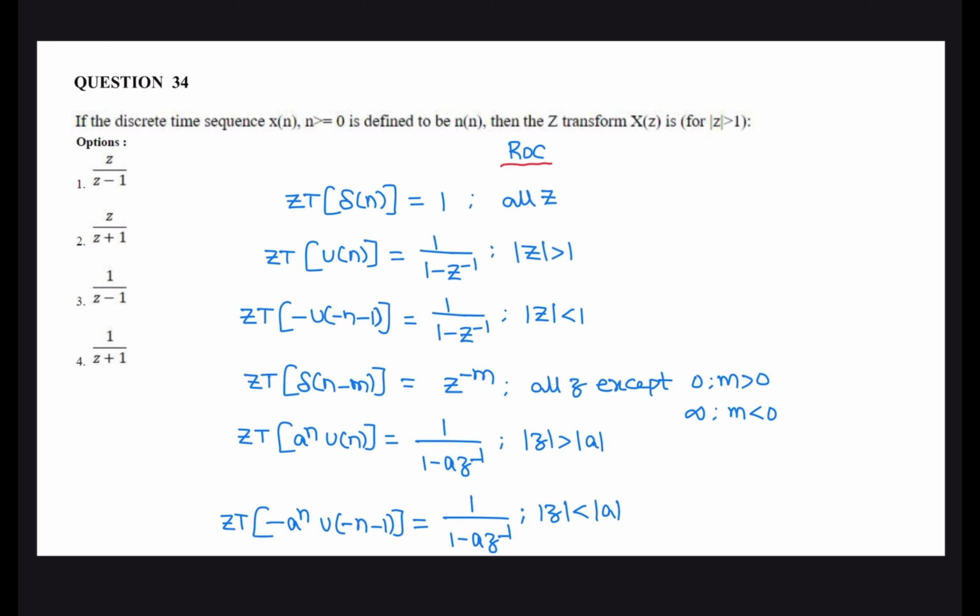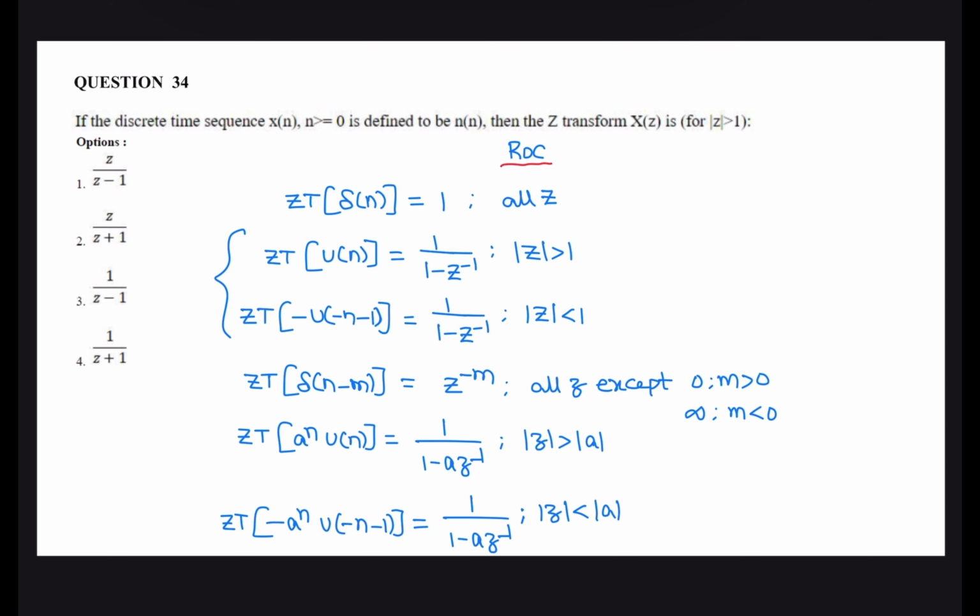Next question. If the discrete time sequence x of n for n greater than 0 is n of n, then the z transform of x of z is... We know that the z transform of delta of n is 1, z transform of u of n is 1 by 1 minus z inverse for mod z greater than 1, z transform of minus u of minus n minus 1 is 1 by 1 minus z inverse, but the region of convergence is mod z less than 1.